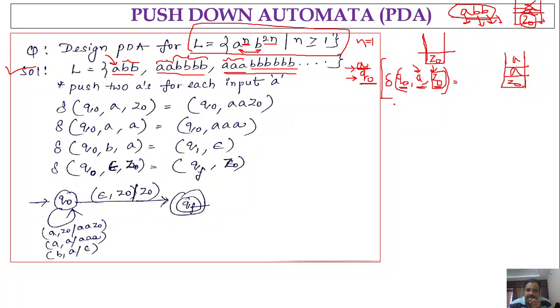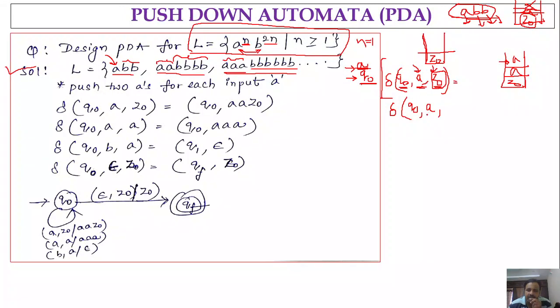Next step. Imagine that we are in state Q naught. The next input symbol is A, and the top of the stack is A. So two possibilities are there. One is the input symbol is A and the stack content is Z naught.